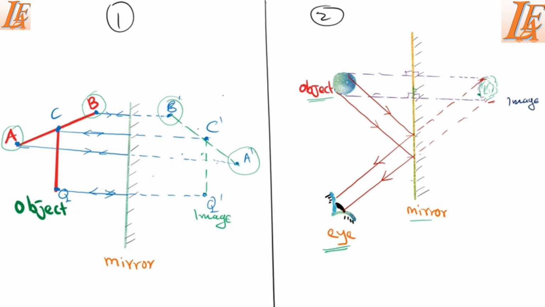Here we have observed several things: the object and the image are in the same line, 90 degrees to the mirror, and the image is virtual. Again, rays behind the mirror are virtual. These are virtual rays. Another thing that you should note is that the size of the image is the same as the size of the object. We are going to see some of these properties, but I'm mentioning them prior to that. So now you found that interesting. Let's now enjoy doing this one.